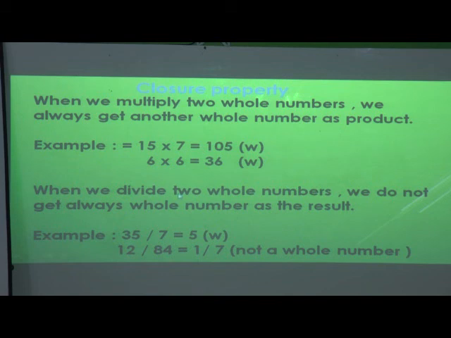When we divide two whole numbers, we do not always get a whole number as the result. Like in subtraction, just now we have seen, when we divide 35 by 7, we get 5, which is exactly a whole number. But when 12 is divided by 84, we do not get an exact whole number.